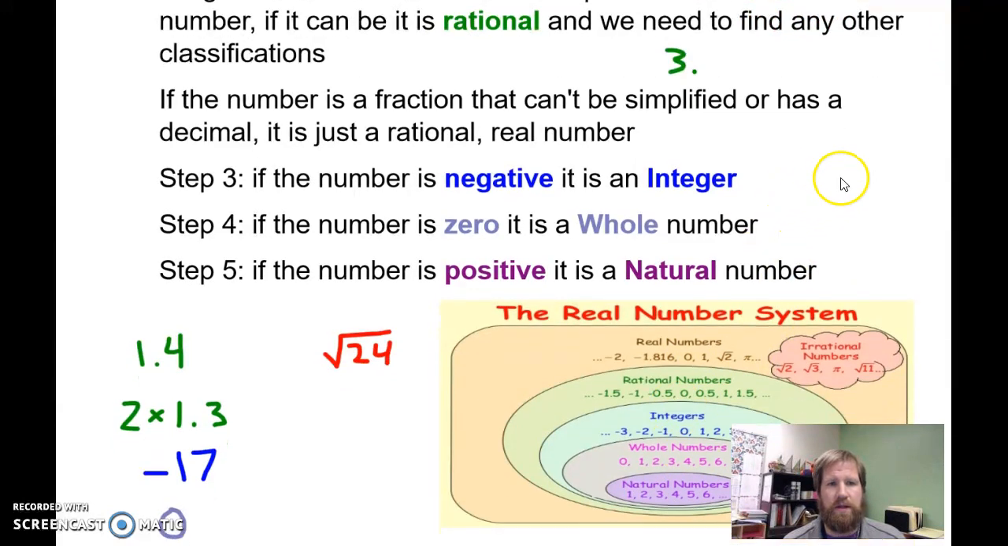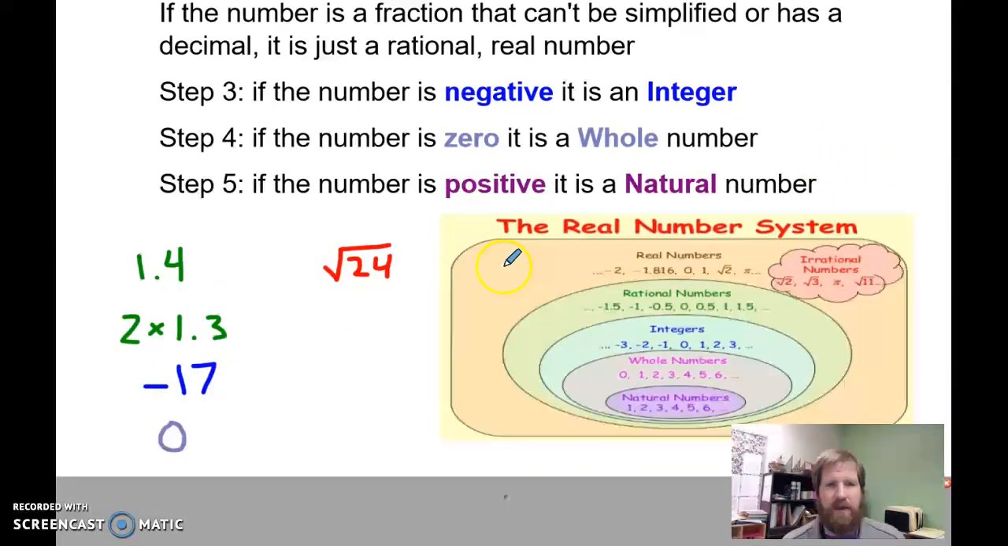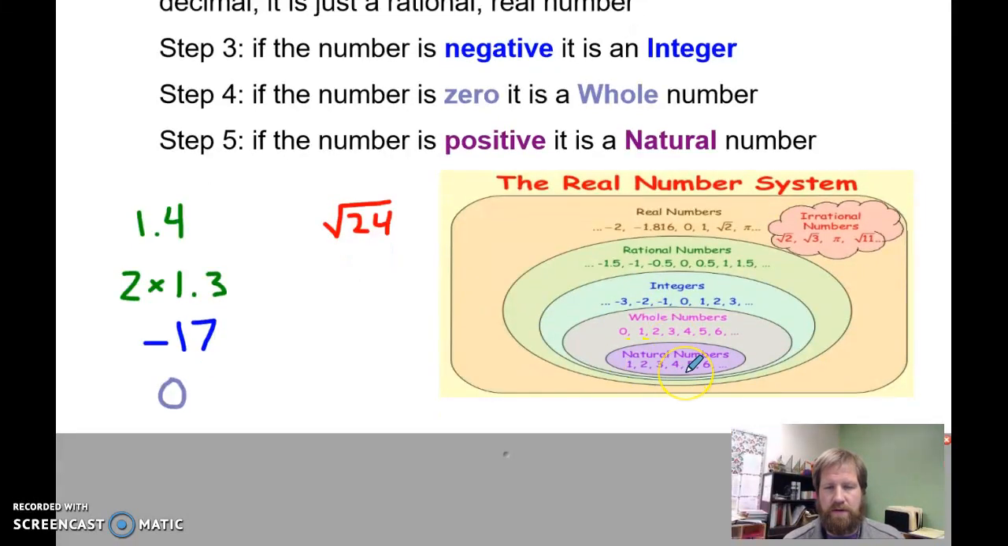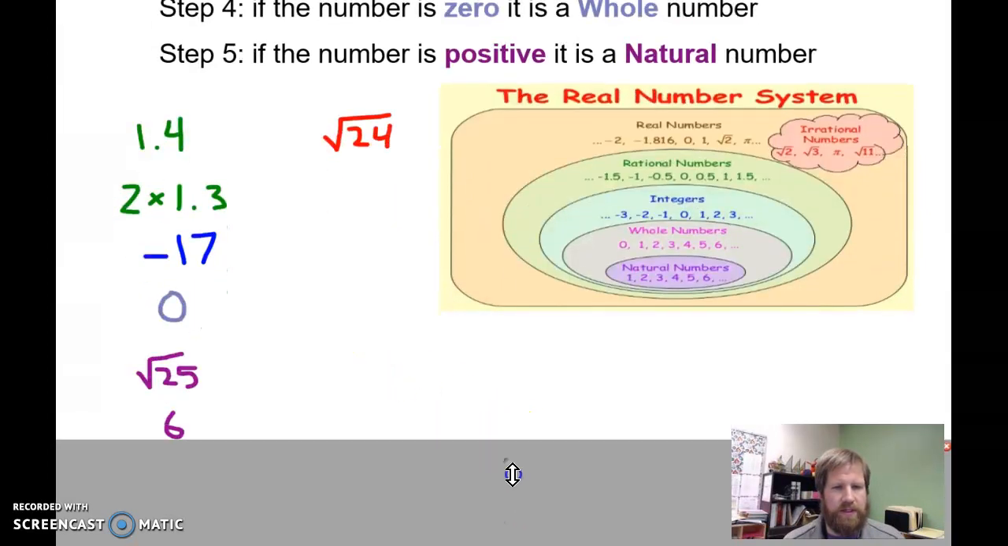Okay, if it is negative, it's going to be an integer, and it's not going to go any farther. Okay, if it's 0, it'll be an integer and a whole number, but it's not going to go any farther than that. If it is positive, all right, so it's not 0, it's not negative. If it's a positive number without a decimal, it's going to be a natural number. Okay, if we look at some examples here,